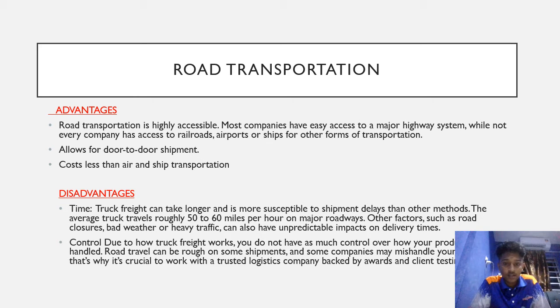And the disadvantage of road transportation is time. For example, truck freight can take longer and is more susceptible to shipment delays than other methods. The average truck travels roughly 50 to 60 miles per hour on major roadways. Other factors, such as road closures, bad weather, or heavy traffic can also have an unpredictable impact on delivery times.